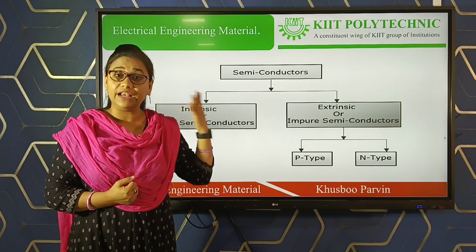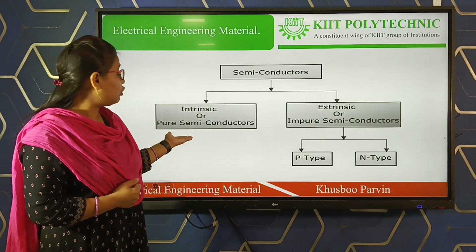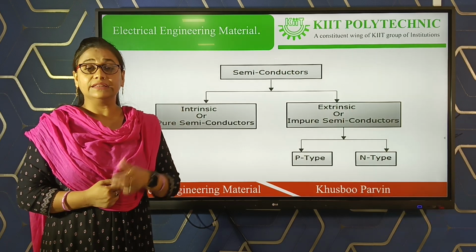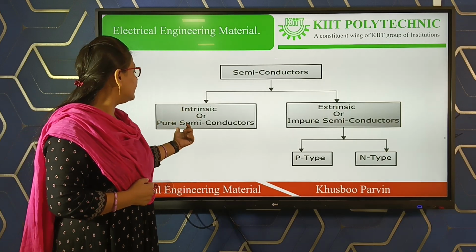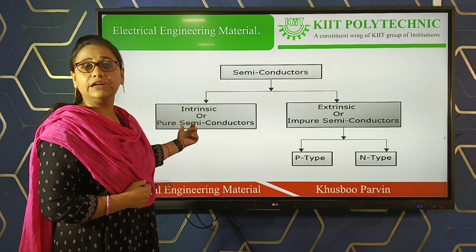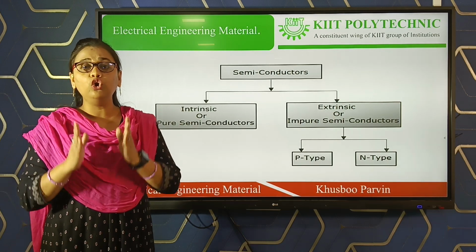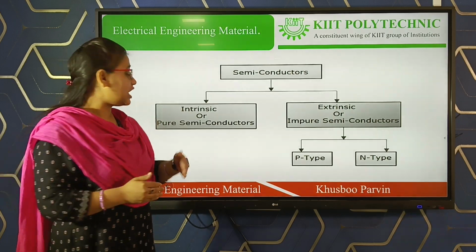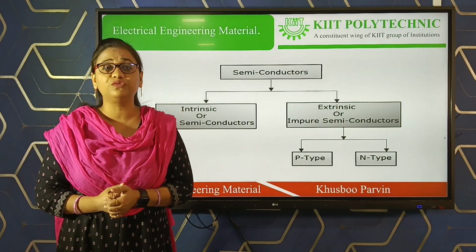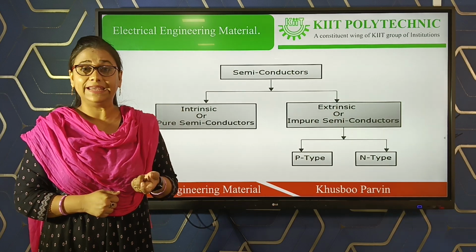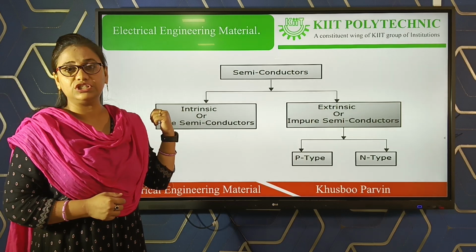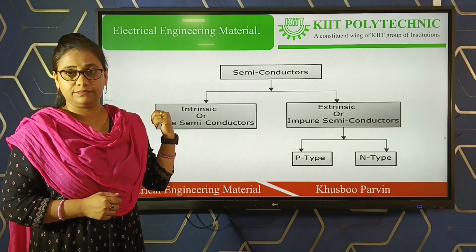At 0 Kelvin, it acts as an insulator because of its low conductivity. This type of semiconductor material, intrinsic semiconductor material, has low application in electrical engineering. So these are generally and basically used for heat and light sensitive resistors. They have a limited application in electrical engineering.